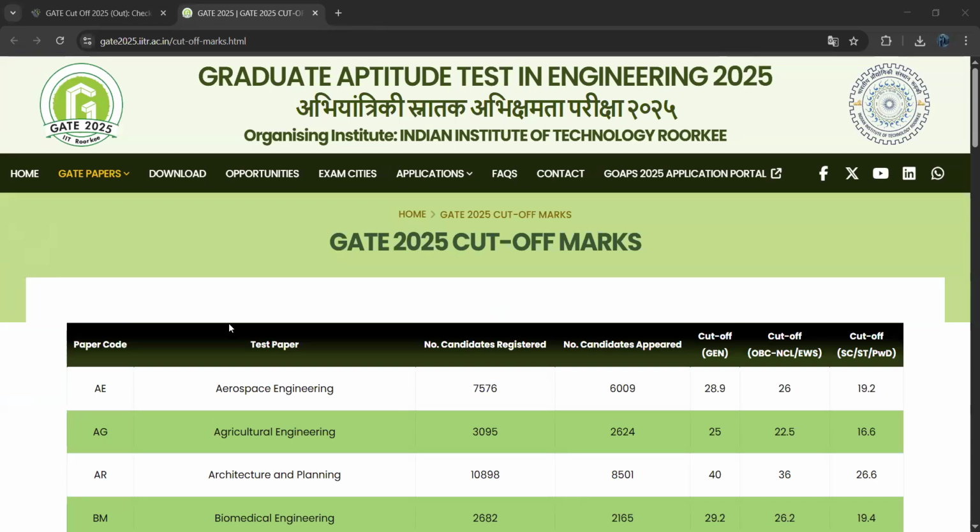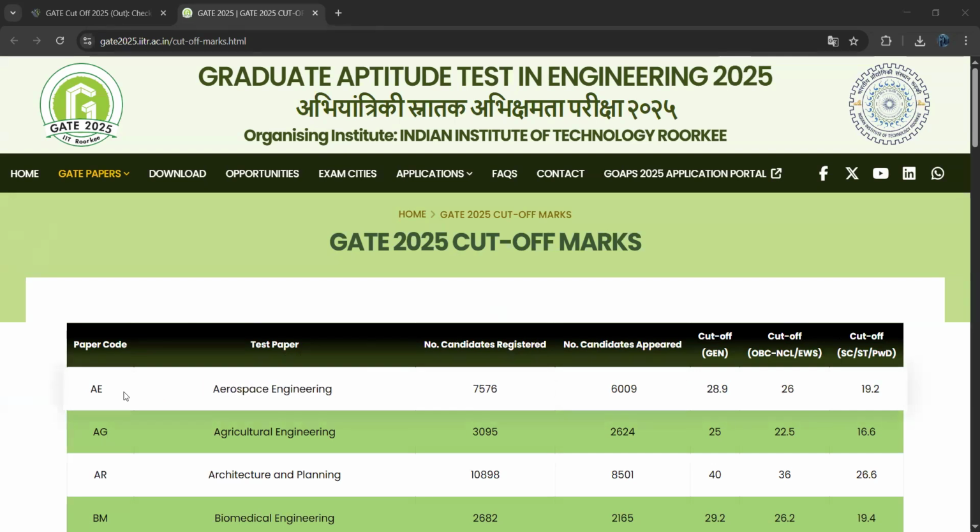Coming here, see paper code, test paper, number of candidates registered, number of candidates appeared, cutoff for general category, cutoff for OBC or MCL or EWS category, cutoff for SC, ST or PWD category. So now let us see each cutoff for each category.